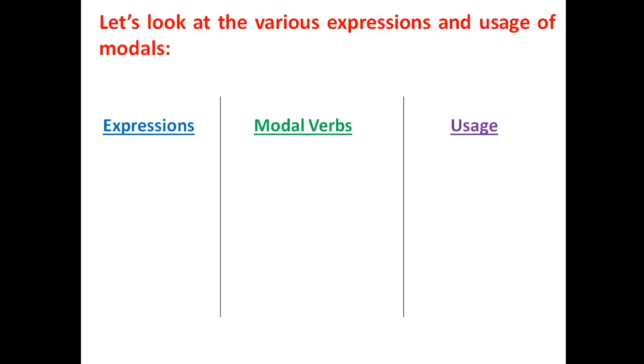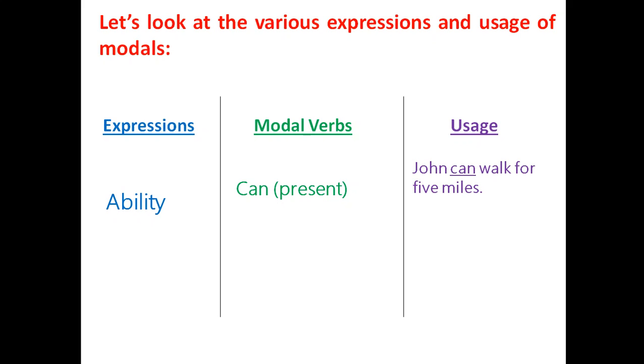The first mood is ability, and the modal verb can shows us the ability of the subject in present form. John can walk for 5 miles. Over here, we can see the ability of the subject John. John can walk for 5 miles in the present.